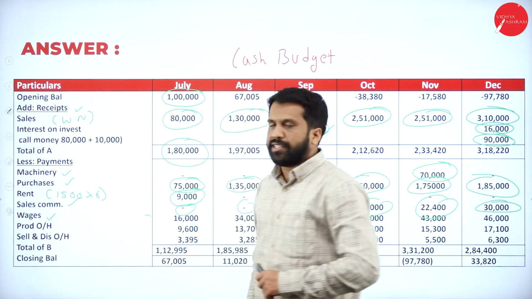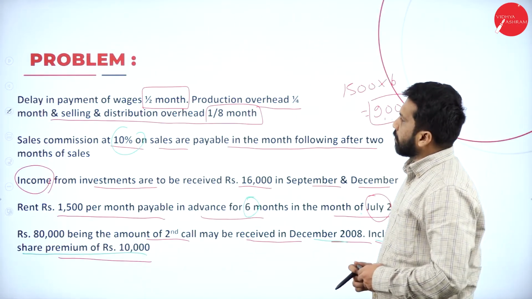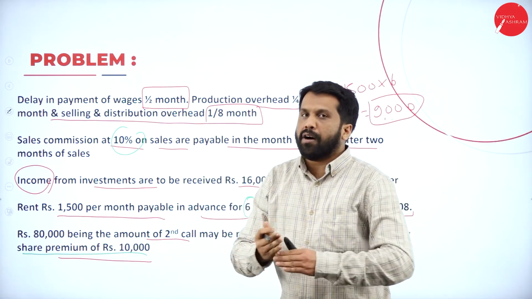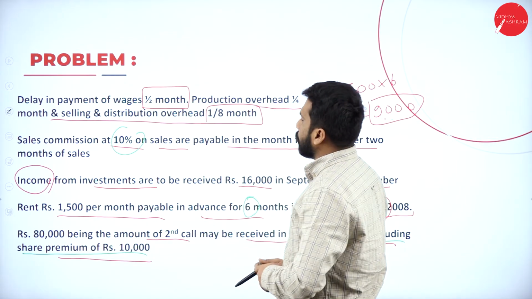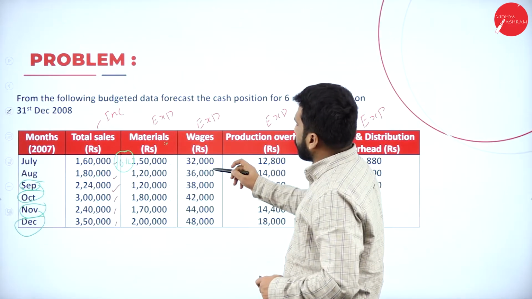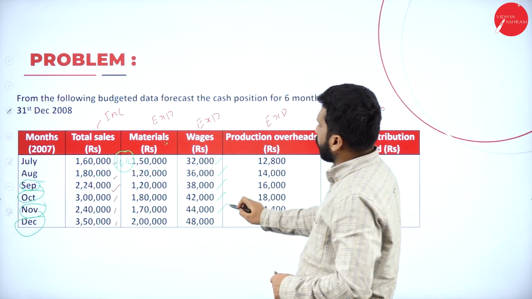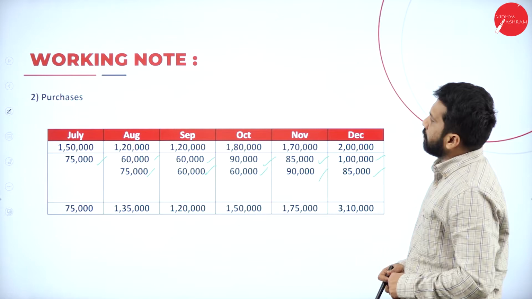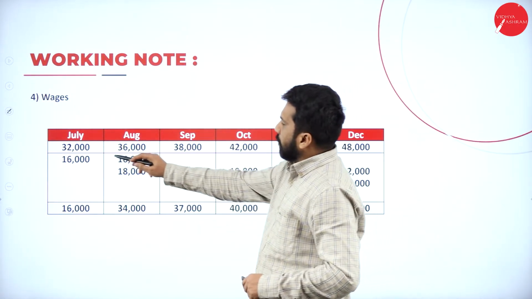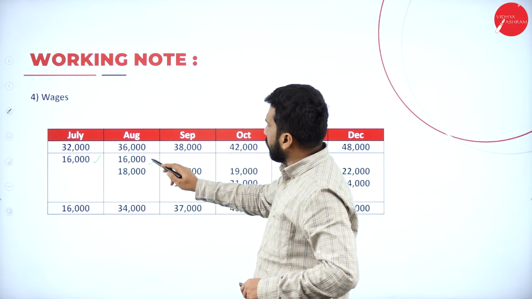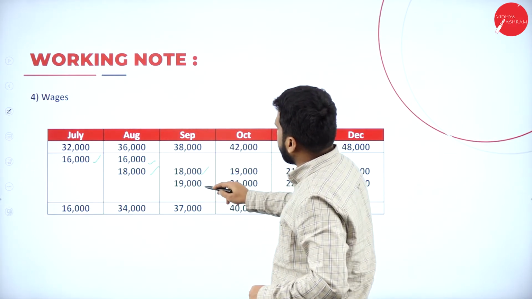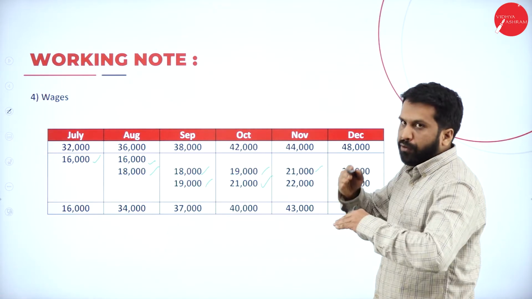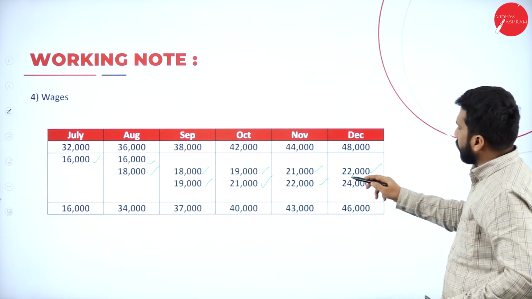Next come to wages. Wages, what they have given. See, wages: half month, half now, half later. I'll show you the working note. Before that, what is your wages value? 32, 36, 38, 42, 44, 48. So your wages calculation will be: 32,000, half now, half later. 36, 18 now, 18 later. 38, 19 now, 19 later. 42 half, 21, 21. 44 half, 22, 22. 48, 24.